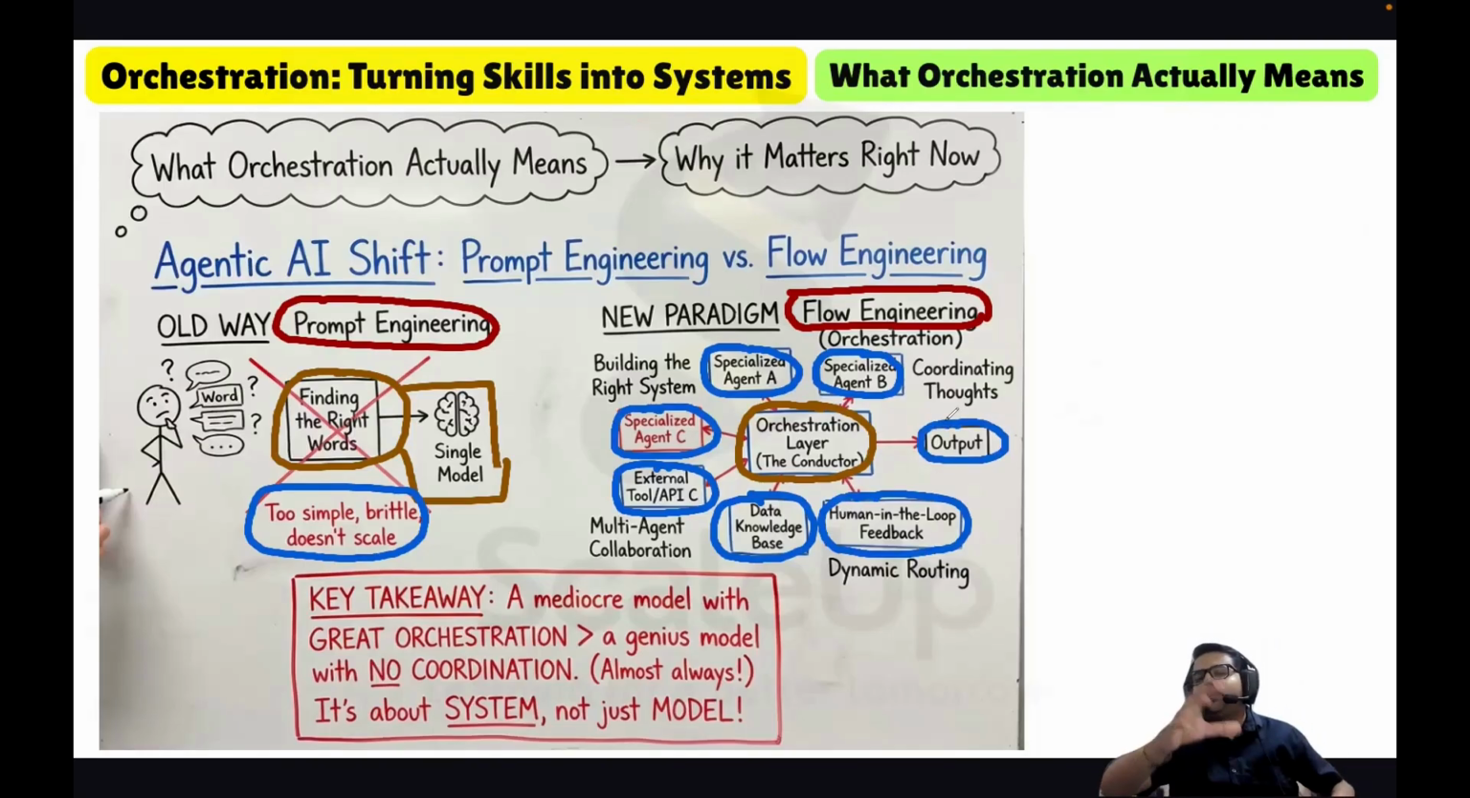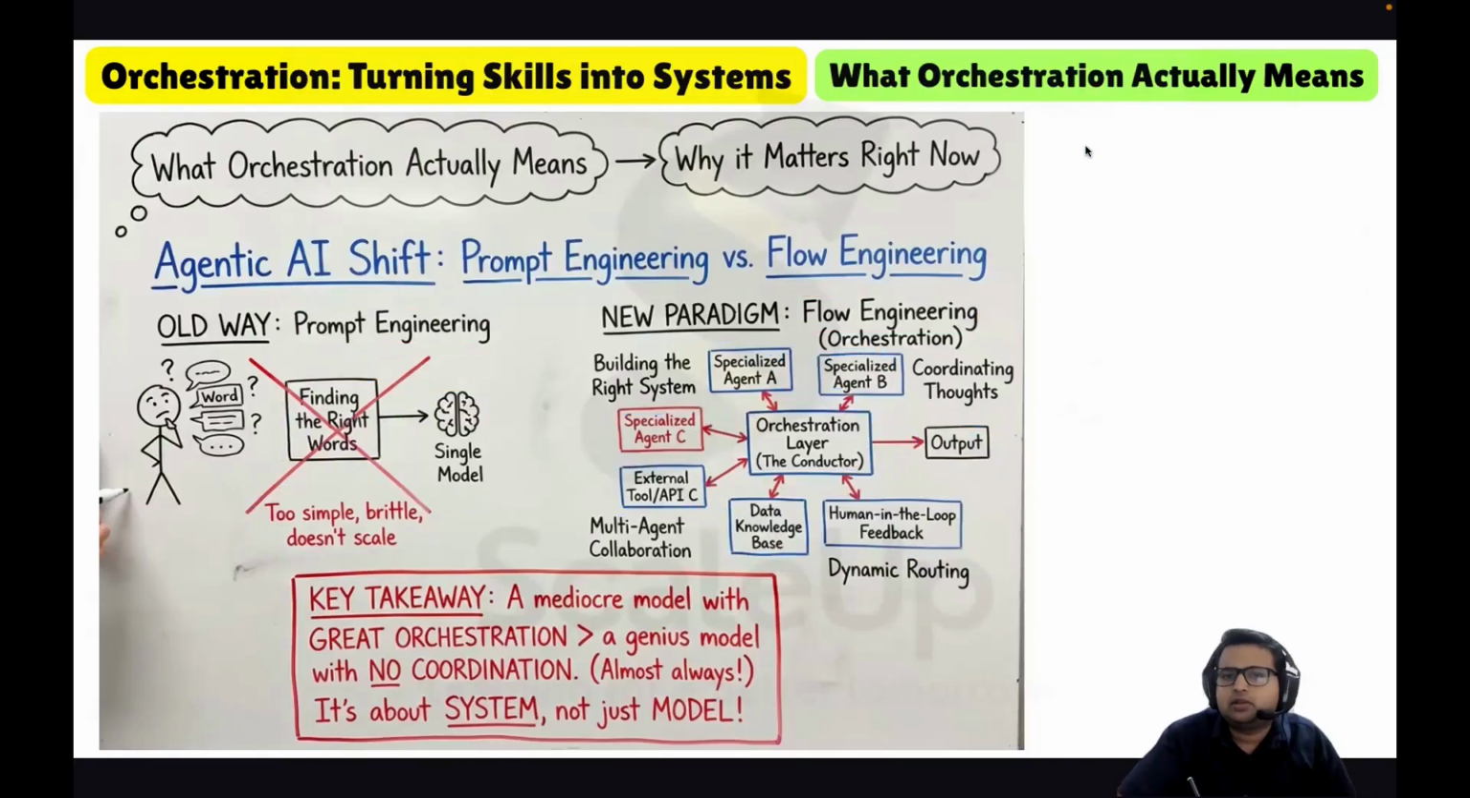The orchestration layer takes care of that coordination. It takes care of planning, execution, control flow, monitoring, and self correction. That is what flow engineering is, and we are now heading towards the era of flow engineering. The key takeaway is that a mediocre model with great orchestration will always outperform a genius model with no coordination.